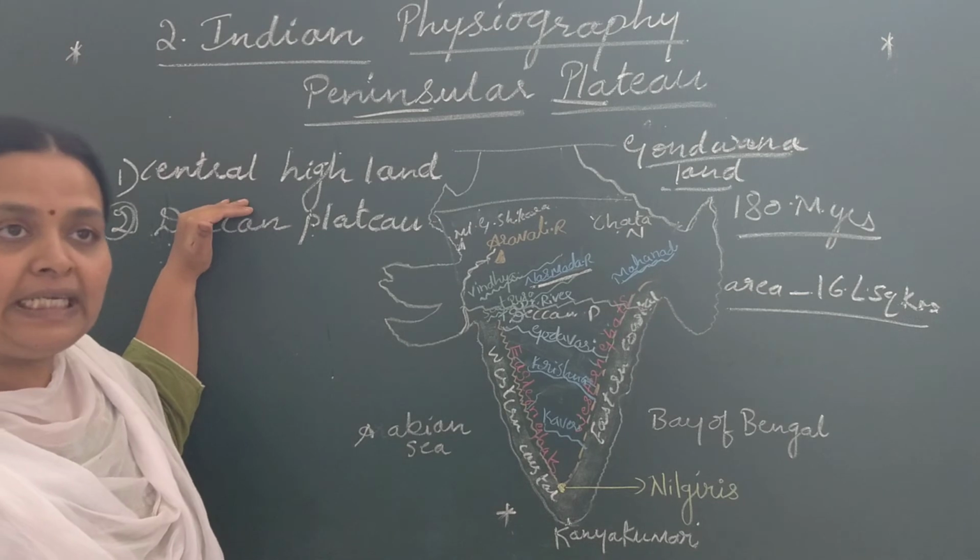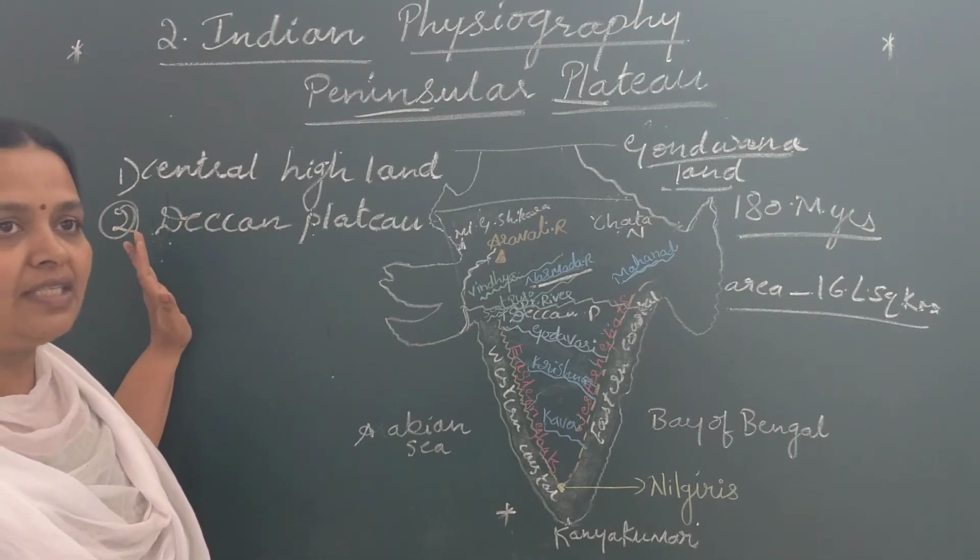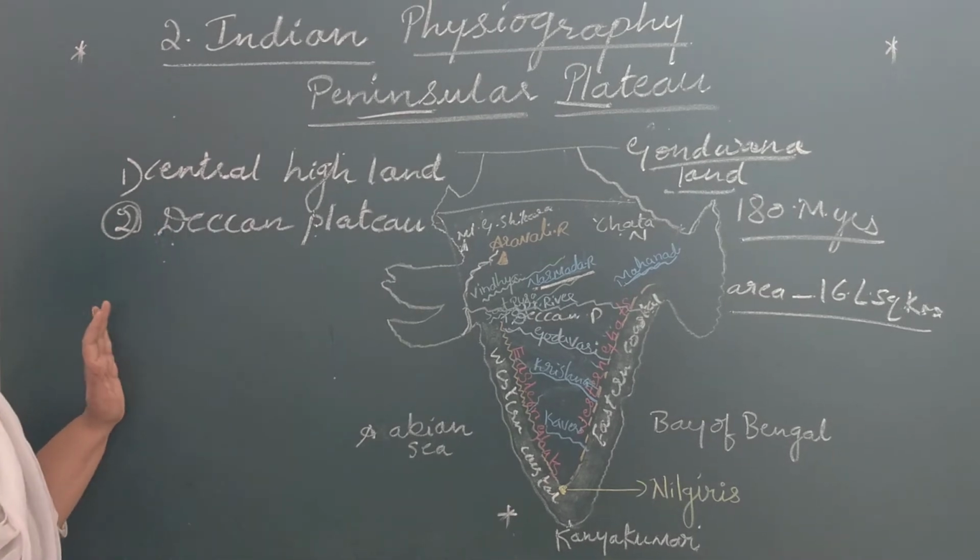The northern part is called the Central Highland and the southern part is called the Deccan Plateau. First we shall study the Central Highland.